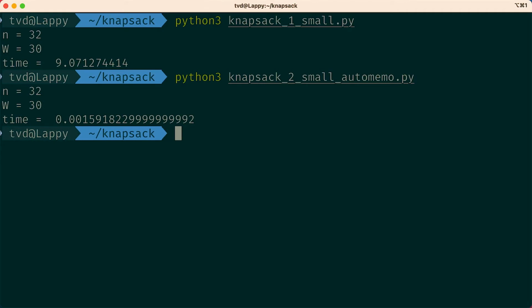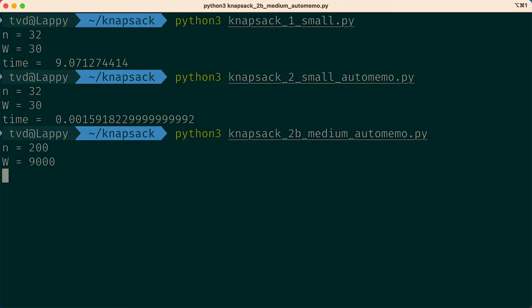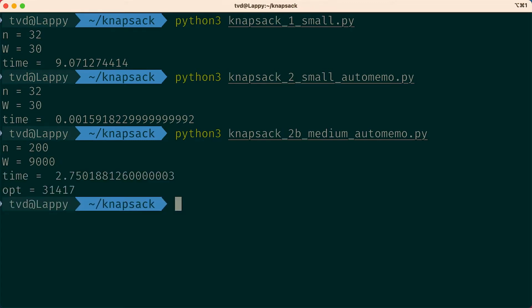Well, okay, that's faster. More than 5,000 times as fast. But on the other hand, the instance is tiny, let's be real here. We need something bigger to chew on. This is an instance with 200 items, maximum weight 9,000, and it took almost 3 seconds. Now the game is on. How much faster can we make this?